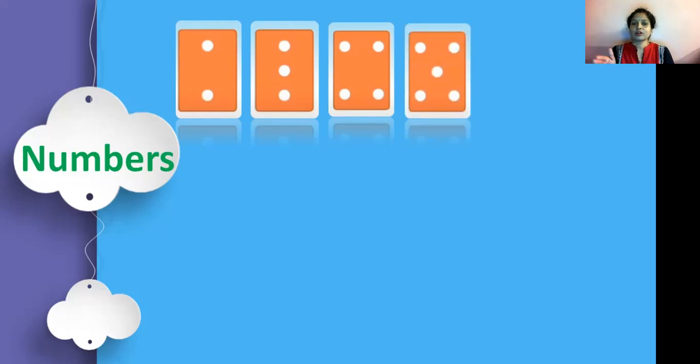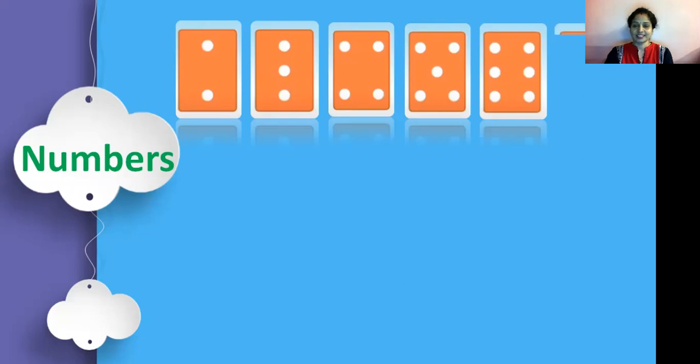So these are called number patterns. Number 1, number 2, number 3, number 4, and number 5 now. So what about the next card? Just guess how many circles will be there? 6 circles. Right. So wait for the next one.